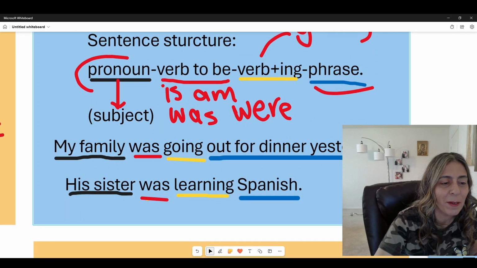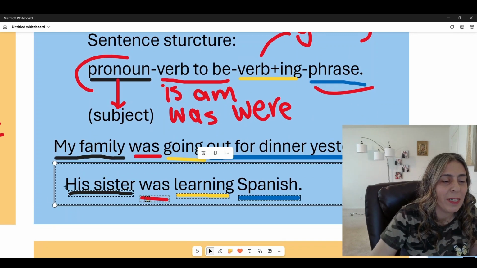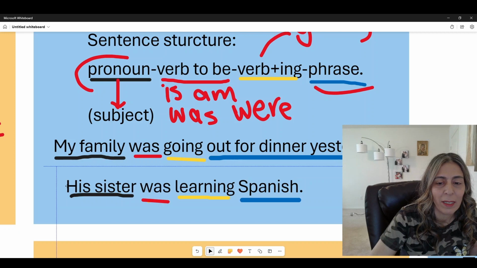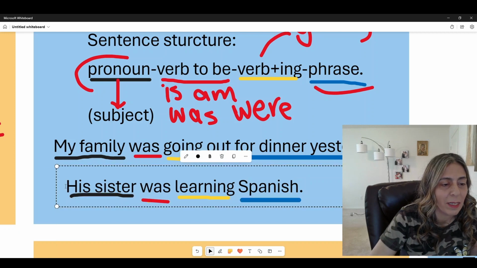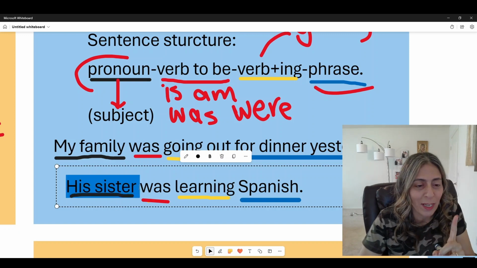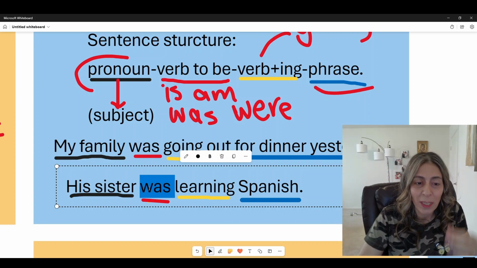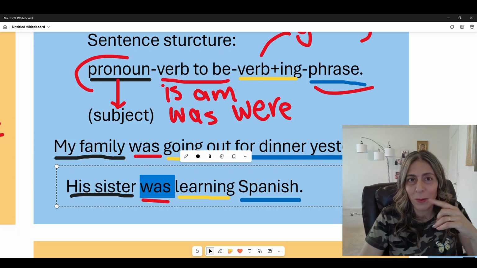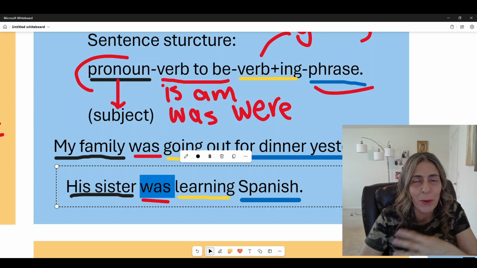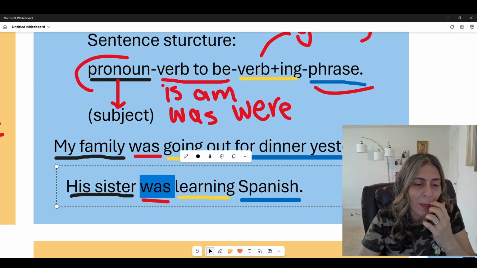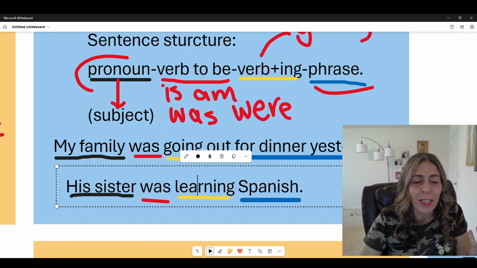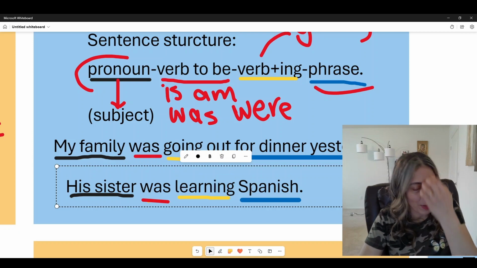Now, let's do this one. His sister. Why is it not highlighting? His sister, so it's one person. Now, was is in the past, and for one pronoun, a pronoun that refers to one person, we use was. And learning, we have the verb learn and then the -ing, and Spanish.